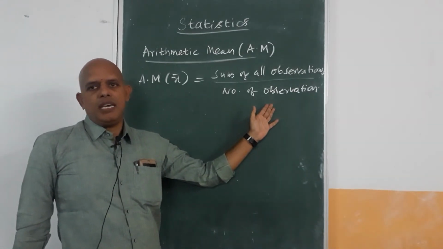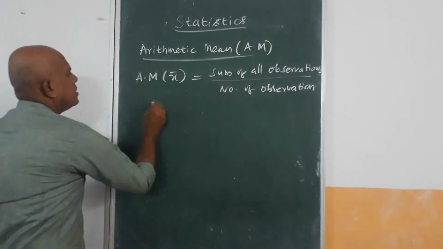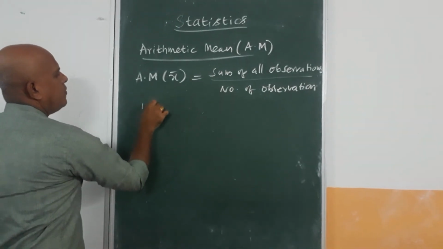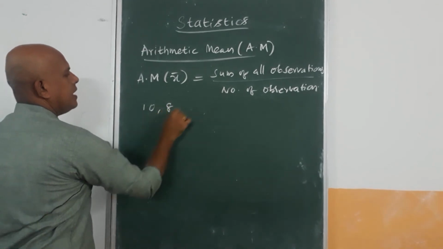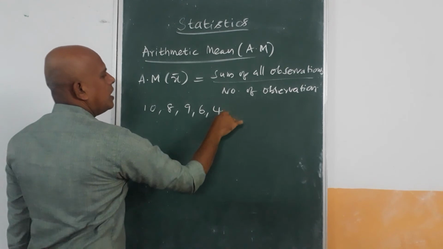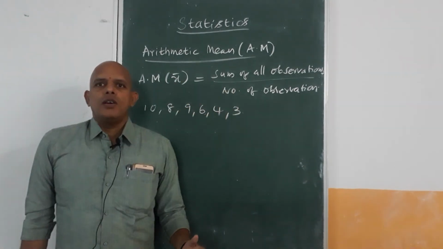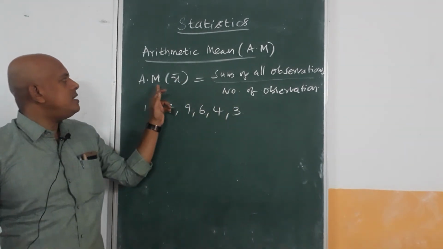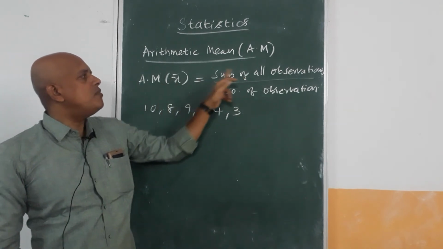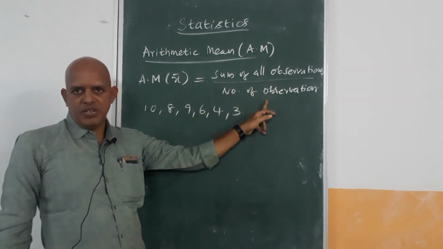Let us take some examples. Let us take the marks of a student scored out of 10 marks: 10, 8, 9, 6, 4 and 3. As I said, arithmetic mean is represented by X bar, equal to the sum of the observations by the number of observations.